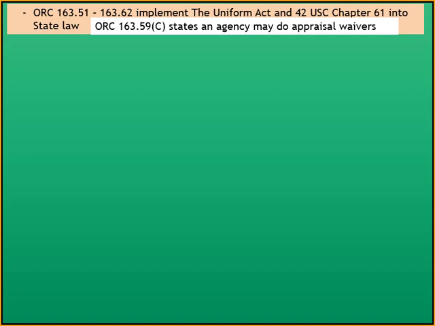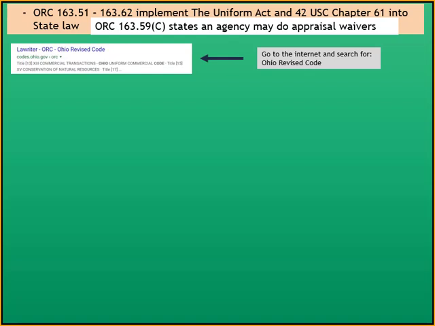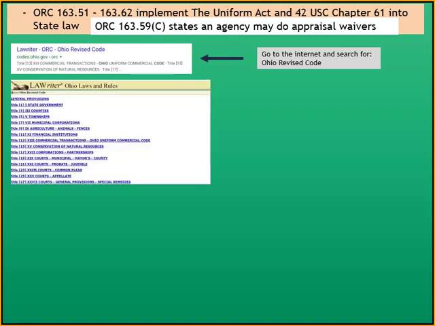All right, let's look at another section, which is 163.59C of the Ohio Revised Code. It states that the agency may do waivers. So again, we go to the internet, we search for Ohio Revised Code, and that's what pops up, Law Writer. We click on it, and this pops up, Law Writer, Ohio Rules and Regulations.